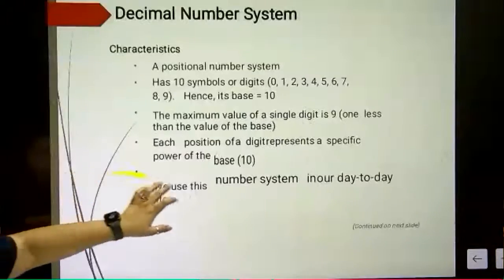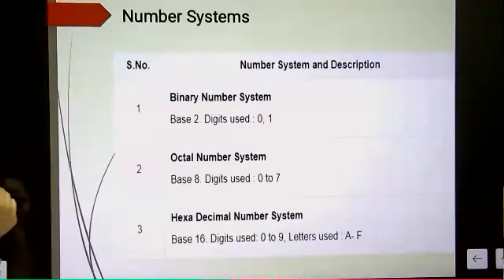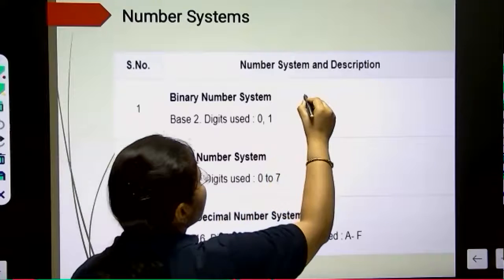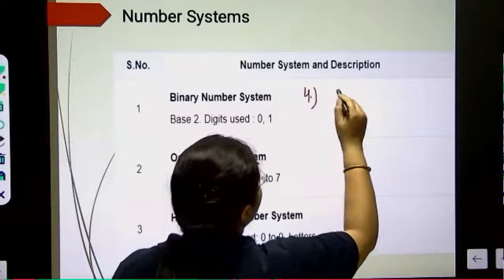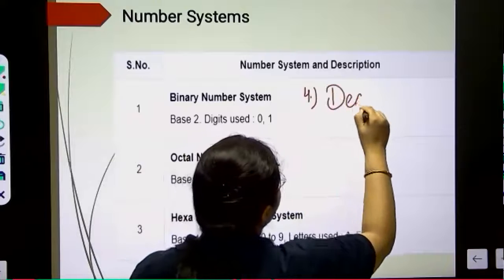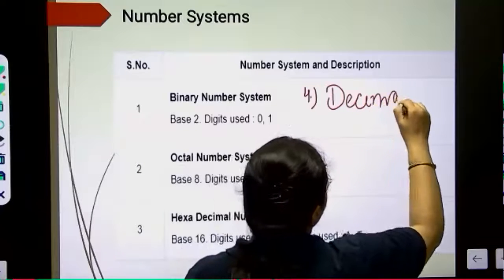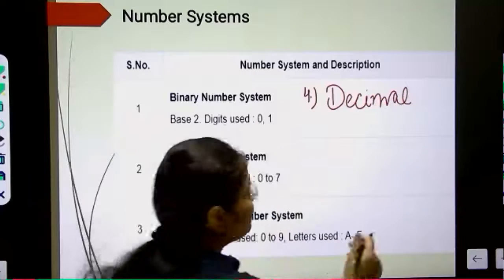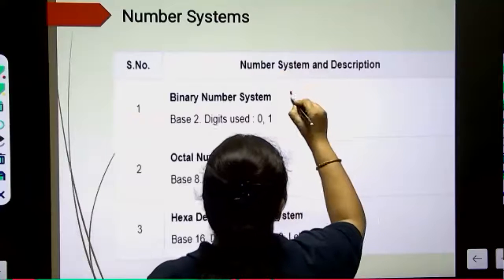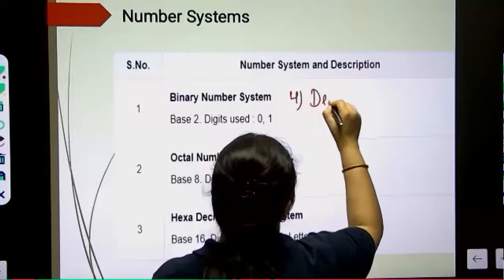So one is missing here, so I will write it here with the pen. The fourth one we have, as you all know, is the decimal number system.